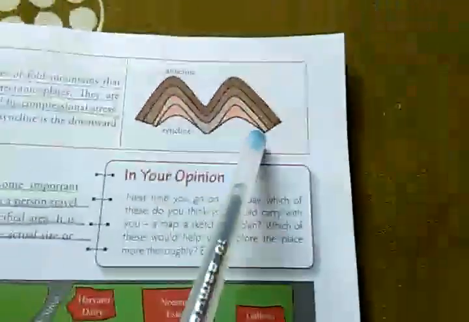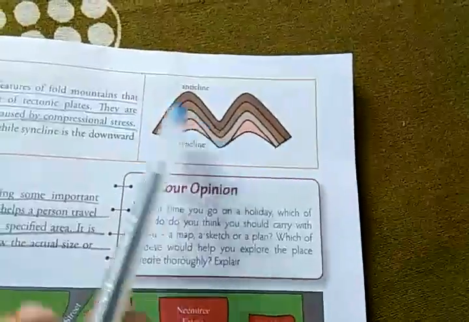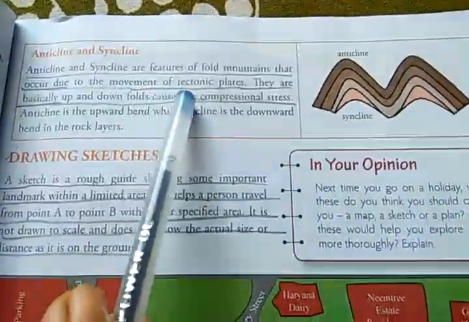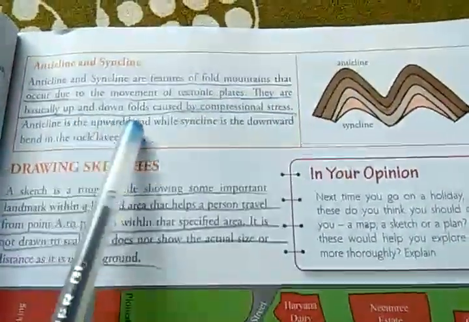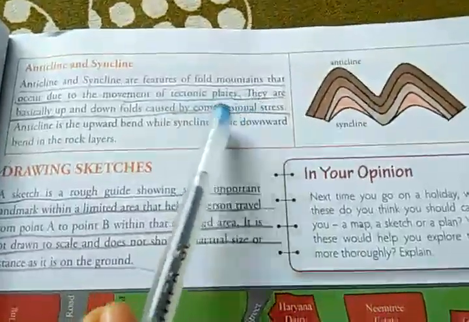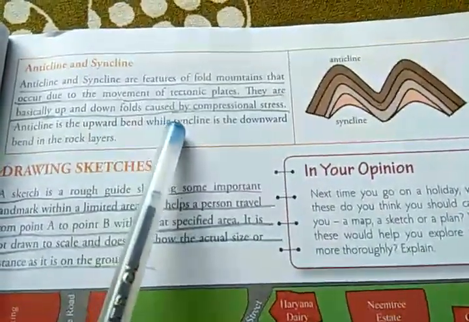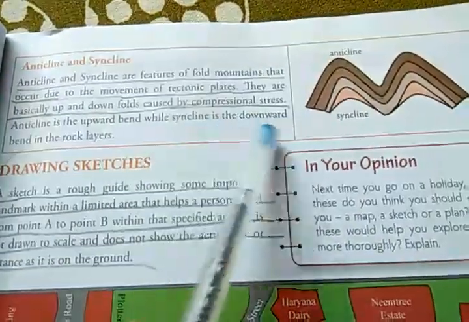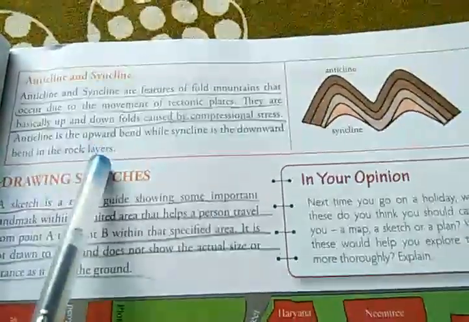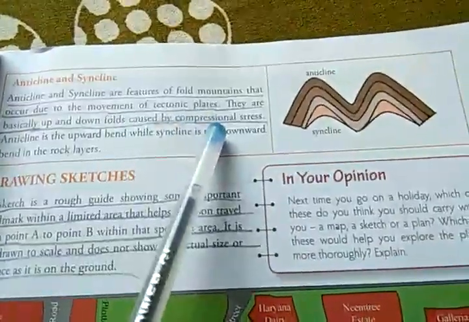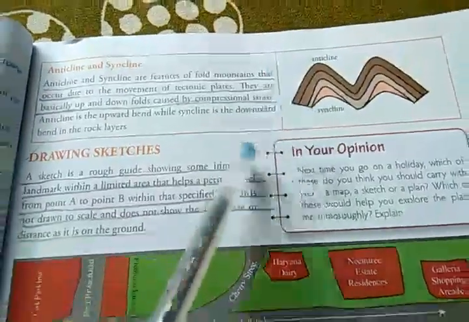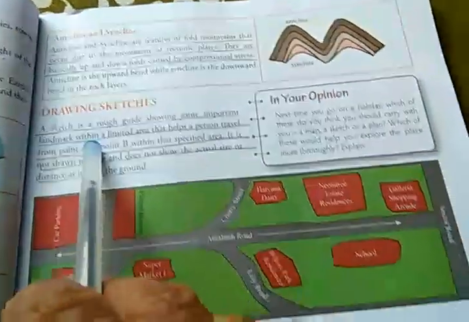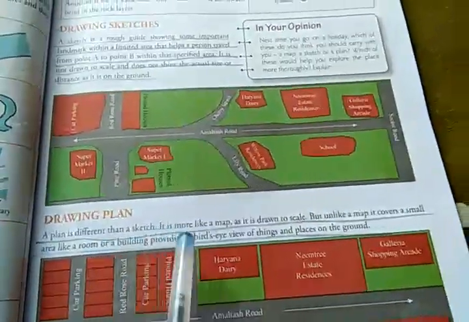Then the anticline and the syncline. You can see the figure over here, the top portion anticline and the down portion syncline. Anticline and syncline are features of fold mountains that occur due to the movement of tectonic plates. They are basically up and down folds caused by compressional stress. Anticline is the upward bend while syncline is the downward bend in the rock layers. So learn the definition and draw this, and then in the next video I will explain to you about drawing sketches and drawing plans.